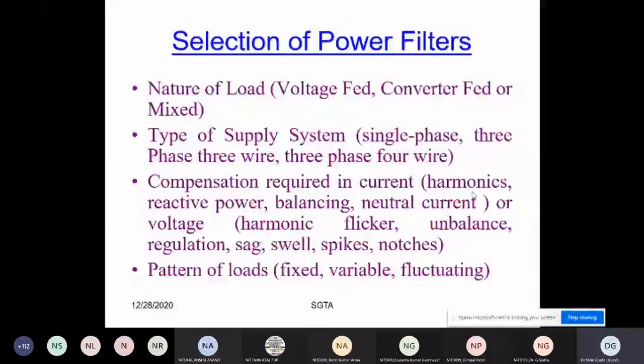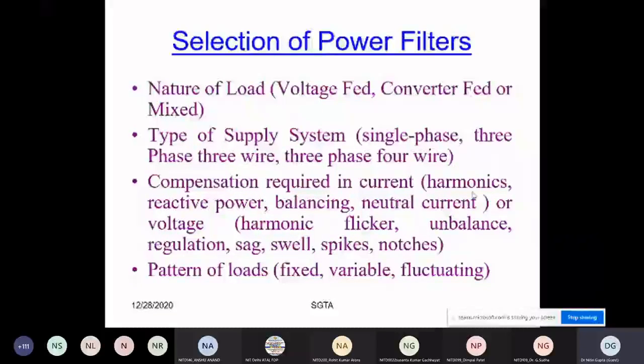We require harmonic compensation, or we require reactive power compensation, load balancing, neutral current, flicker, unbalance, voltage regulation, or even sag, swell, spike, notches. Which type of compensation in current or in voltage do we require? Or we require compensation of both, because you can get the compensation of both, but in that case the cost of that filter will increase.